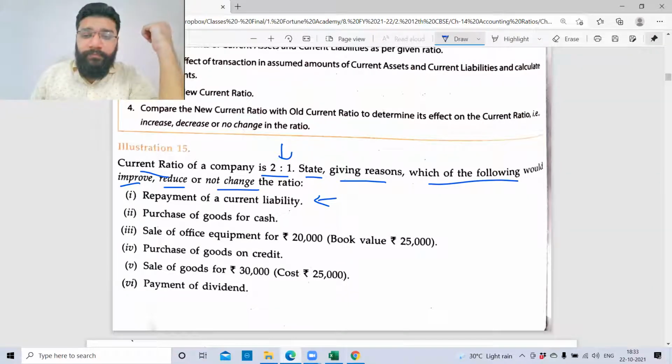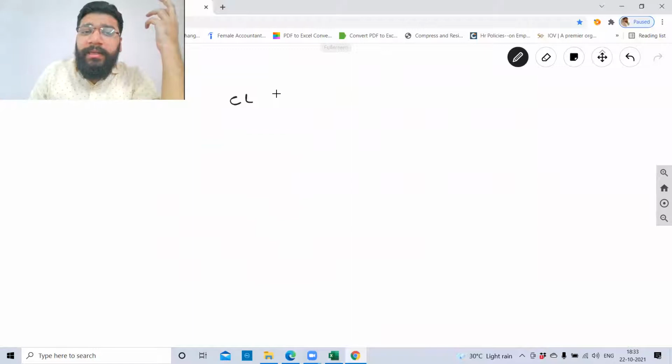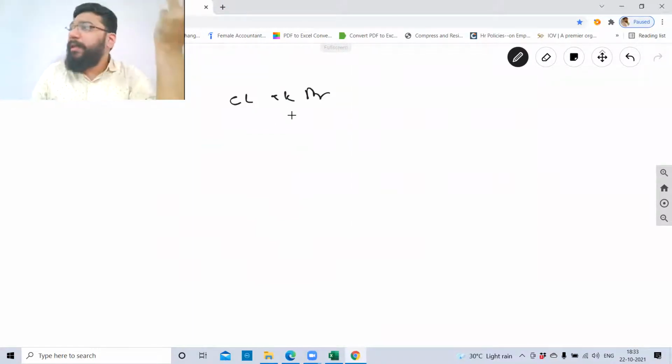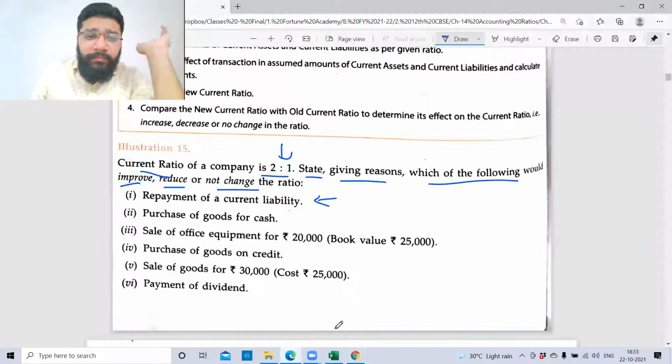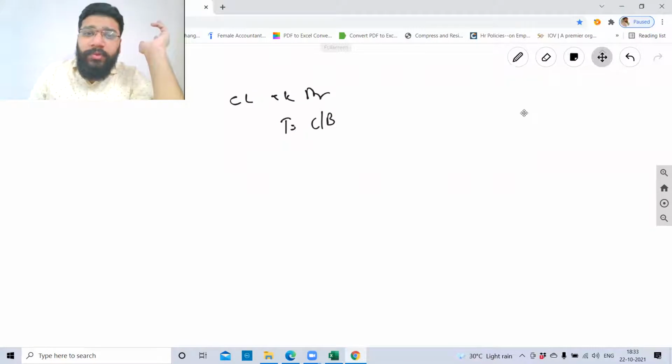Current liability debit, sir. Current liability account debit or liability account debit. It could be credit or anything. I don't know what nature it is, so I'm writing current liability. Current liability to cash or bank. What is the amount? They have not given the amount. So what amount will you assume?